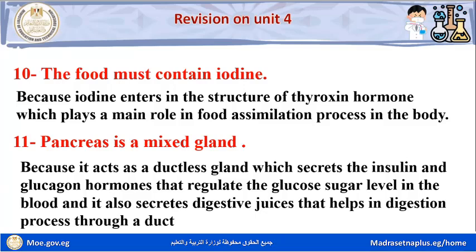There was another question: pancreas is a double function gland, of course, because the pancreas secretes the insulin hormone and the glucagon hormone, and the function of each hormone contradicts the function of the other. That means the function of each one is opposite to the other.